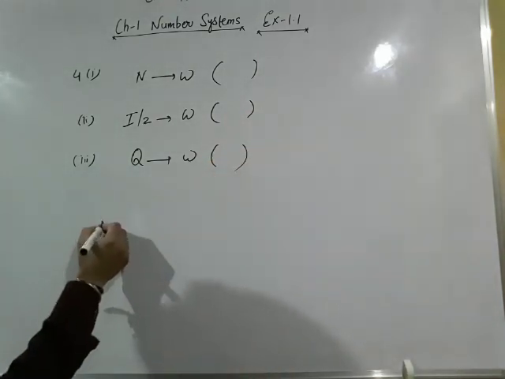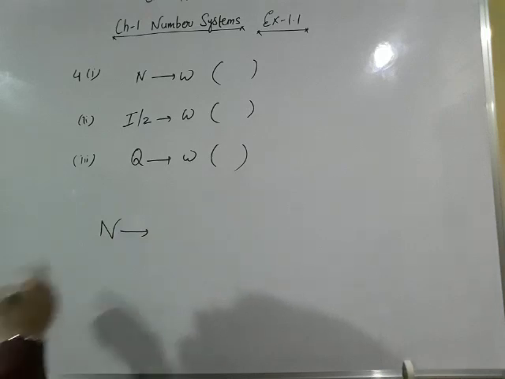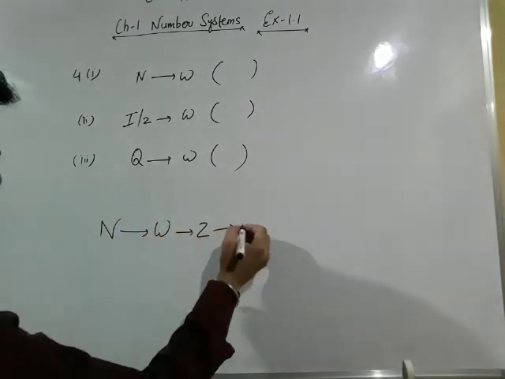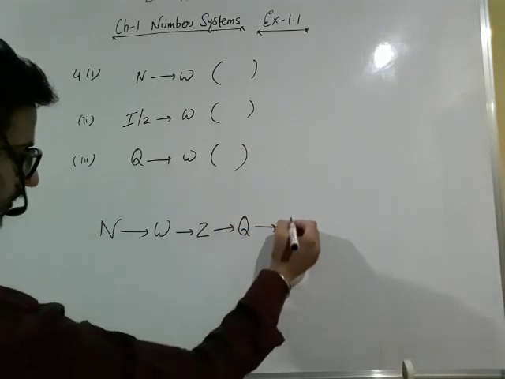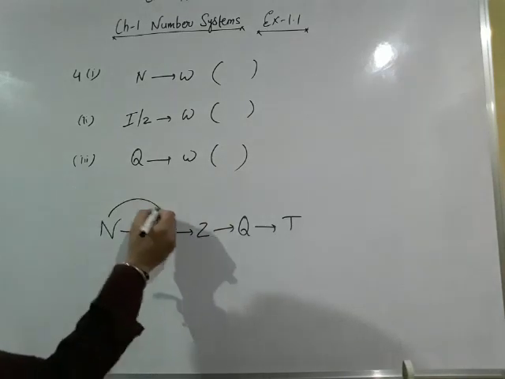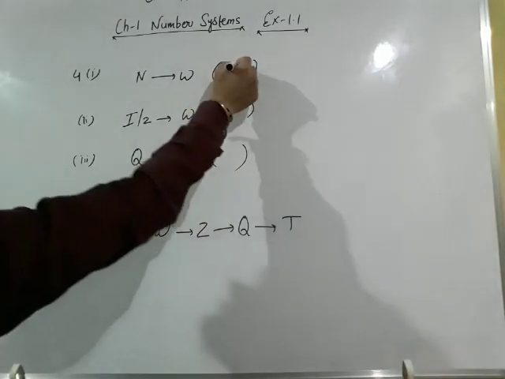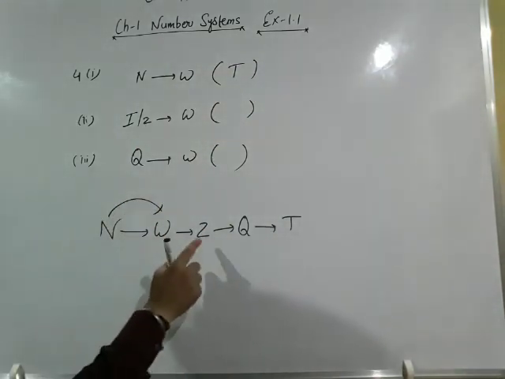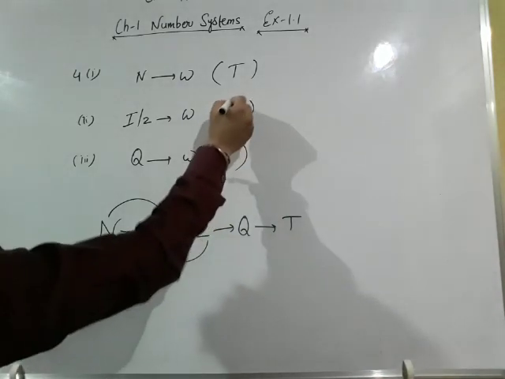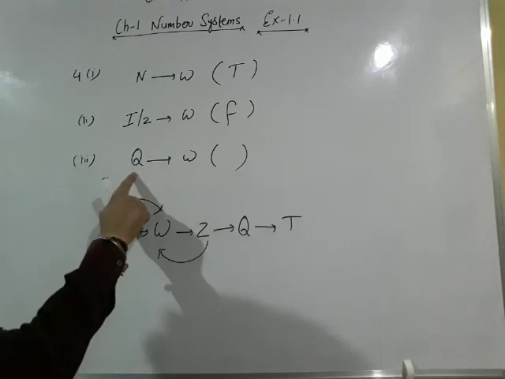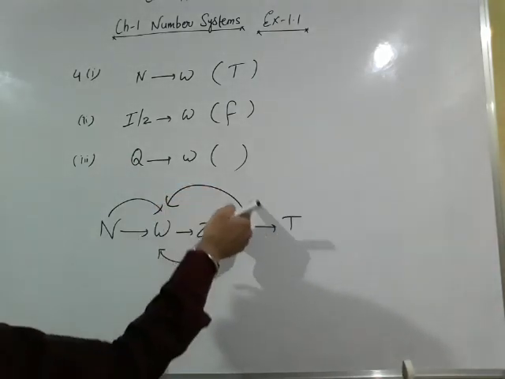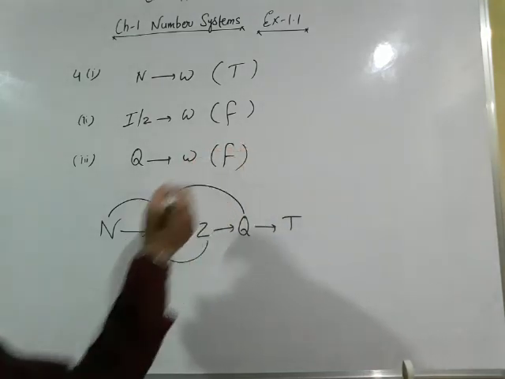If you remember, I have given you a rule: natural numbers, then whole numbers, then integers, then we will write rational numbers, then we will write irrational numbers. Natural numbers are whole numbers. We are moving from left to right, therefore it is true. Integers are whole numbers. You are moving from right to left, therefore this statement is false. Rational numbers are whole numbers. You are moving from right to left, therefore it is also false.